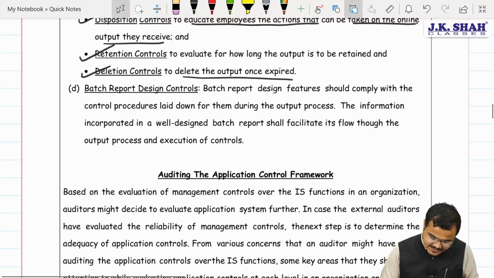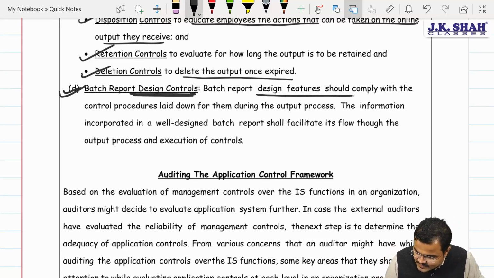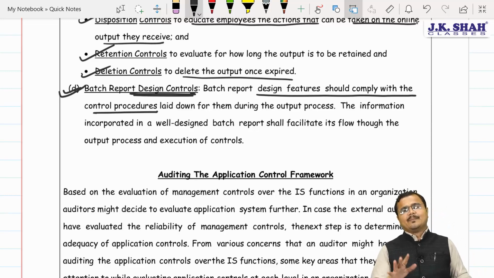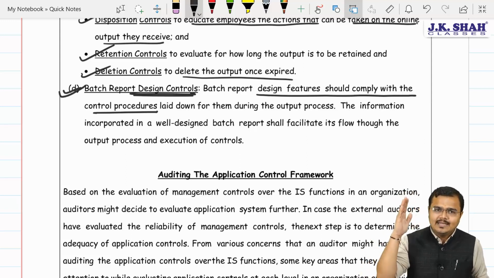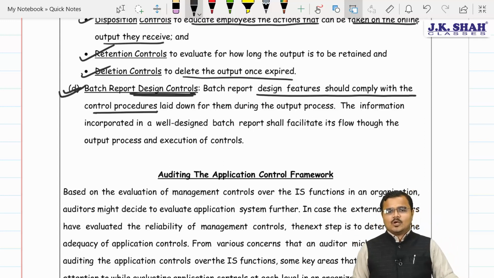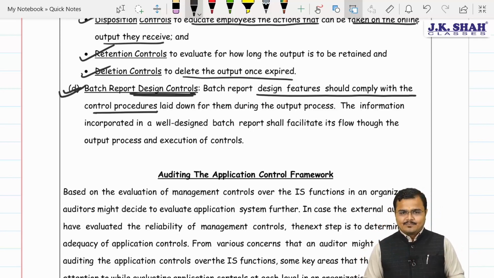In the same way, chartered, they explained batch reporting design controls. Design features should comply with the controlled procedure, so the design must match the batch size also, and a well designed batch size will help the data flow without any hindrance or effect. Agree? Yes sir. And here we come to the end of a very important one called output controls. So that was the third major change which we covered under chapter number 3.